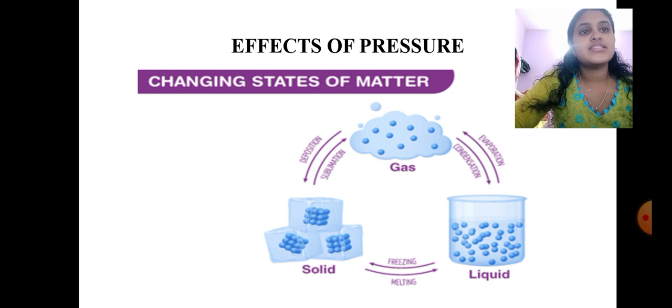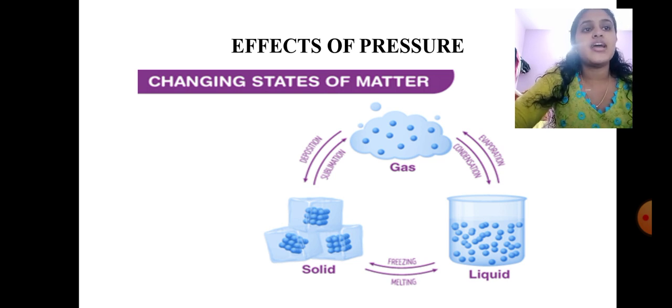So, today we have discussed the interconversion of state of matter. The phenomenon of change of state of matter from one state to another by altering either temperature or pressure is called interconversion of state of matter. First, we have seen the effect of temperature. In that, we have seen what is melting point, right?